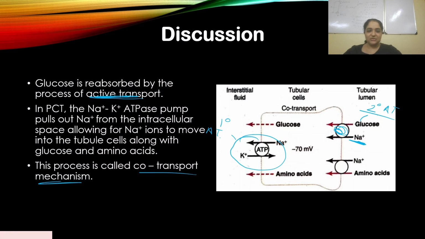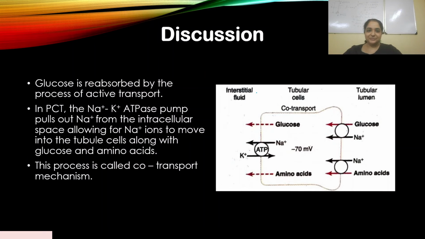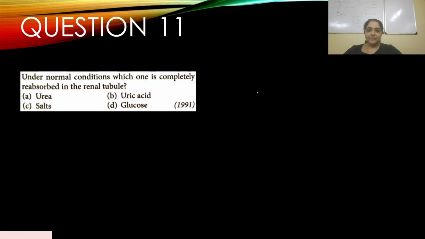If you like, you can note this down in your notebooks so that you can study it. All right, question number 11. Under normal conditions, which one is completely reabsorbed in the renal tubule? This appeared in 1991. A. Urea. No. That is the incorrect answer. B. Uric acid. No. C. Salts. No. Completely reabsorbed: D. Glucose.